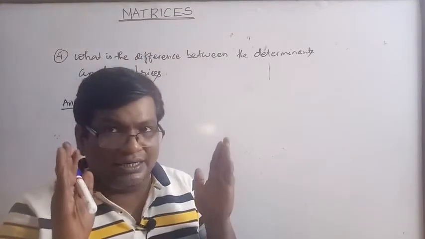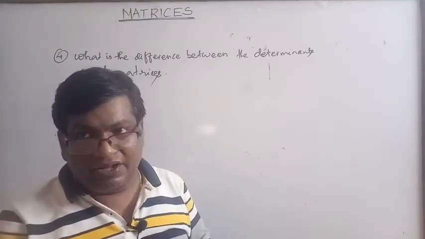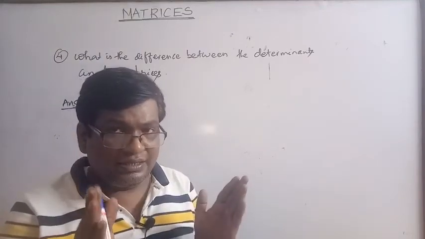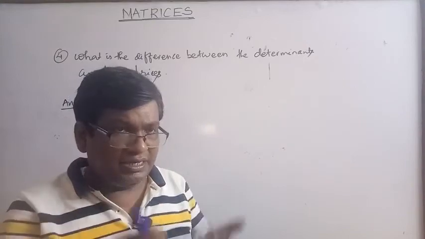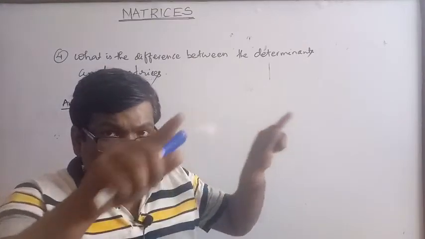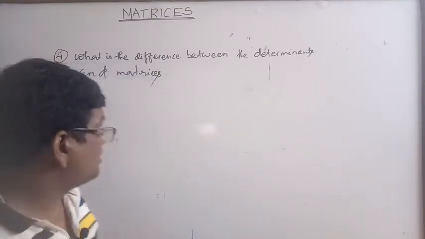A determinant indicates a single figure, whereas a matrix represents a systematic arrangement. This is the answer.